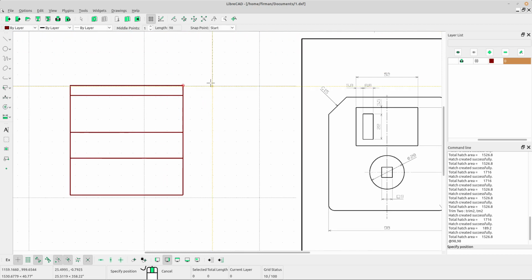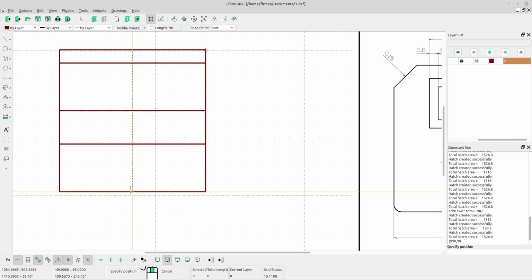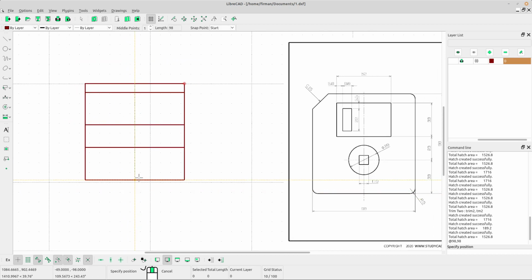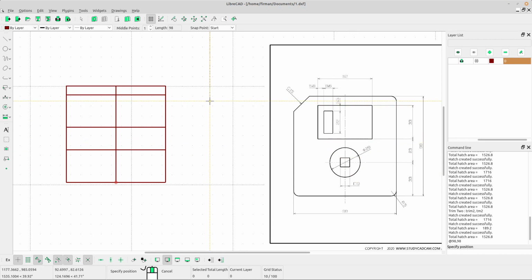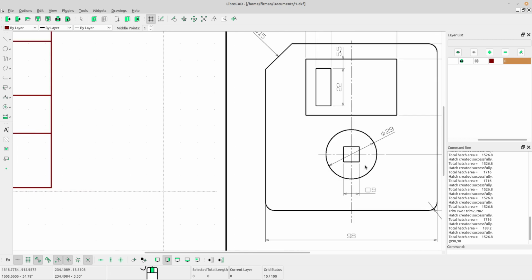The length is 98. It's okay. Select snap point start and middle points 1. Left click at the middle of the line at the bottom side of our rectangle. Okay, right click.